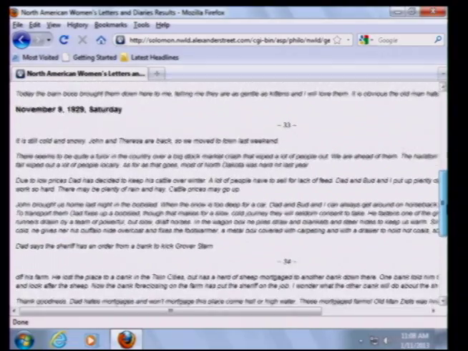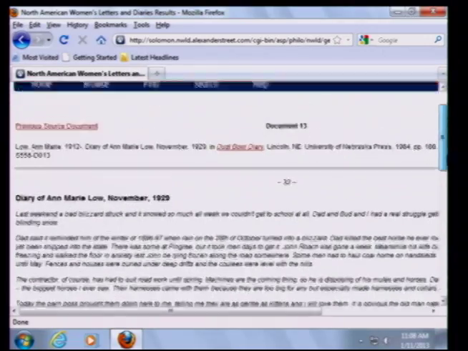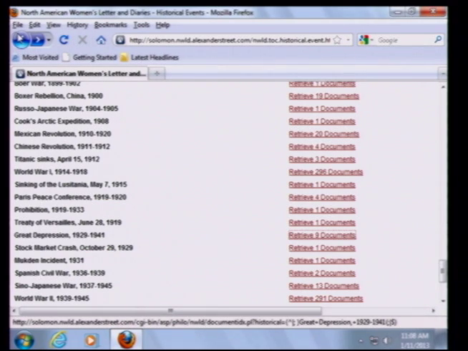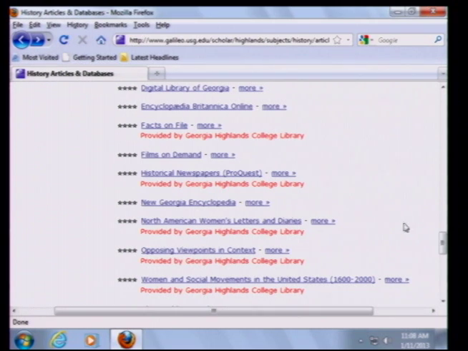And here you have an actual entry from November 9th, 1929, in which she talks about the crash of the stock market. And so it's quite interesting. I always like to mention that we do have quite a bit in women's studies as they pertain to history.